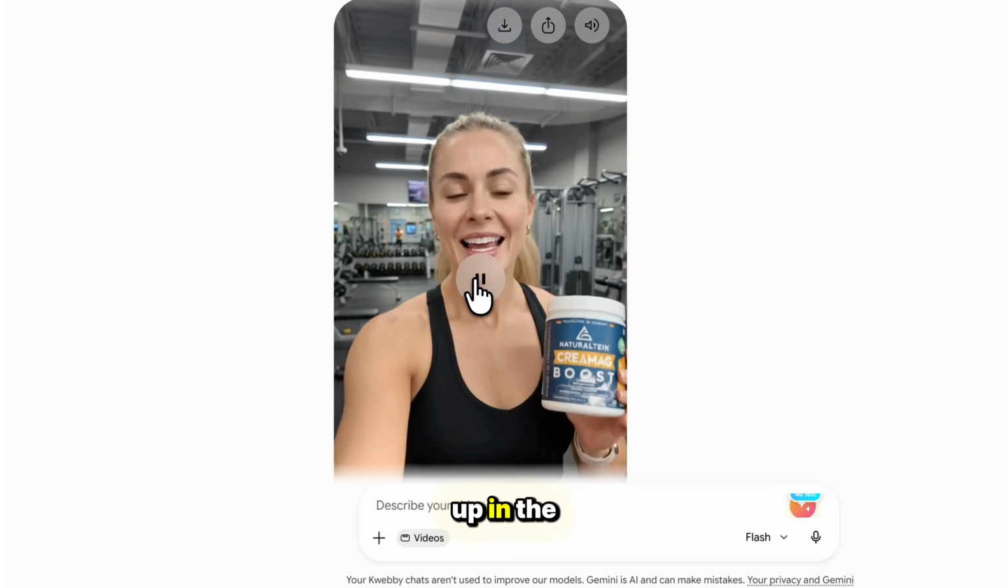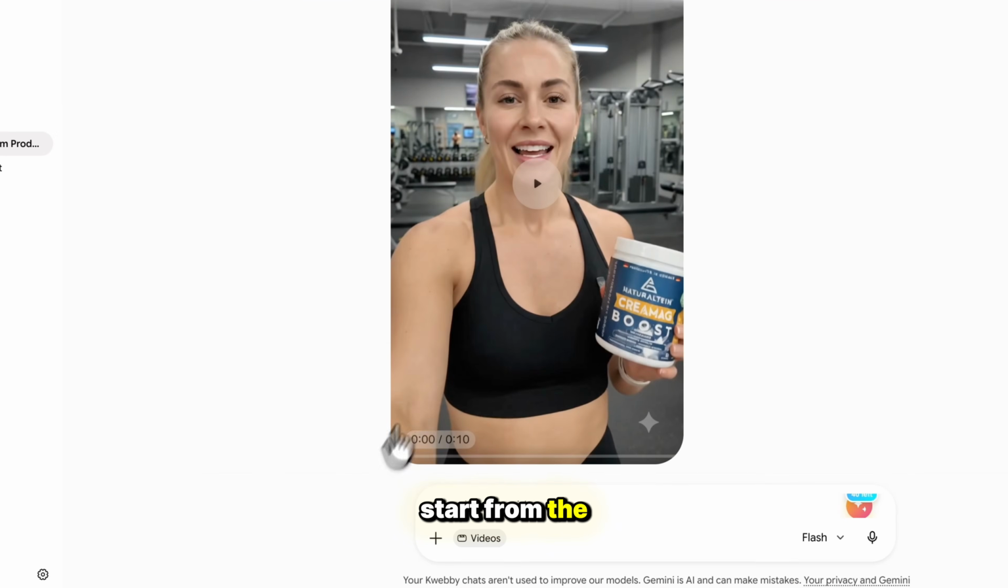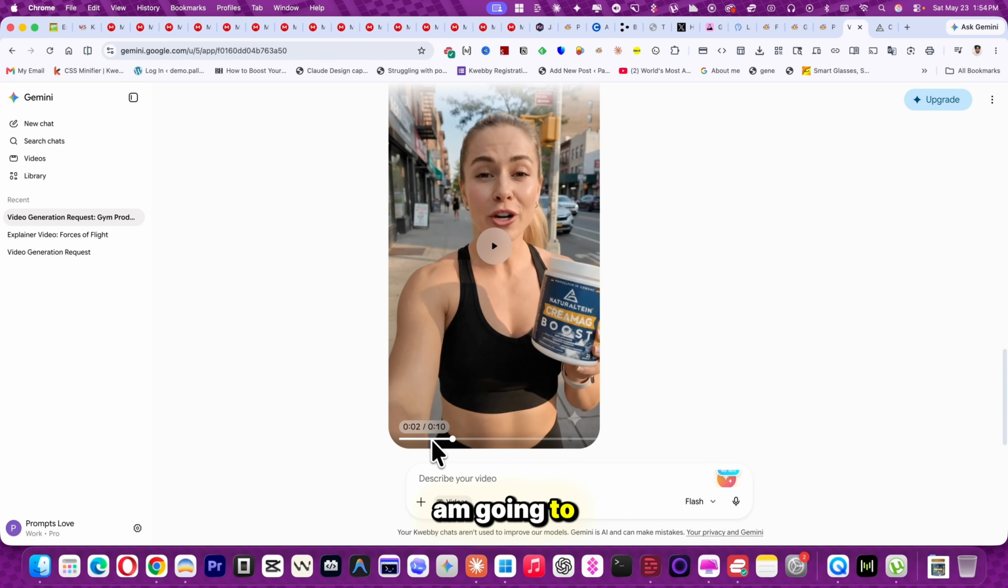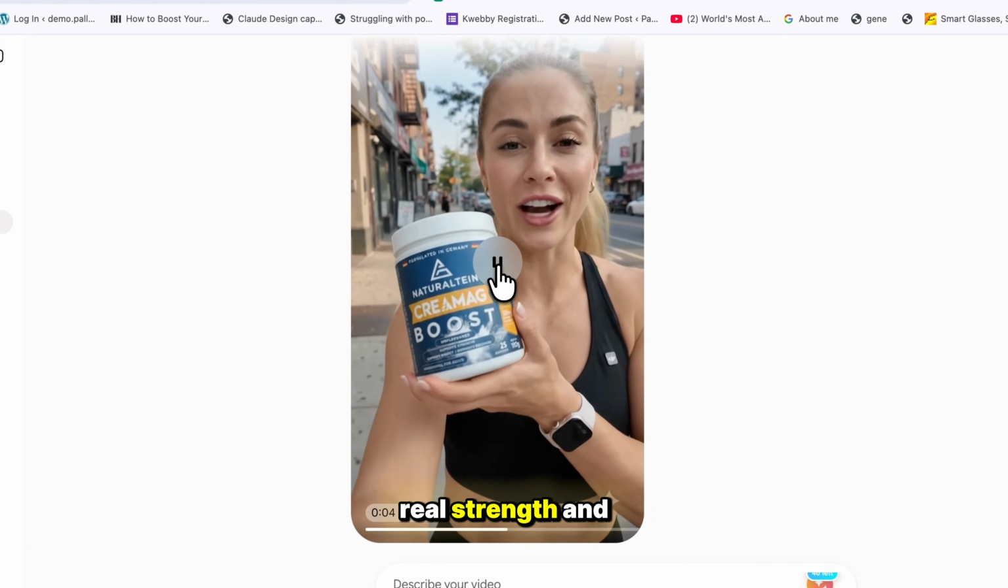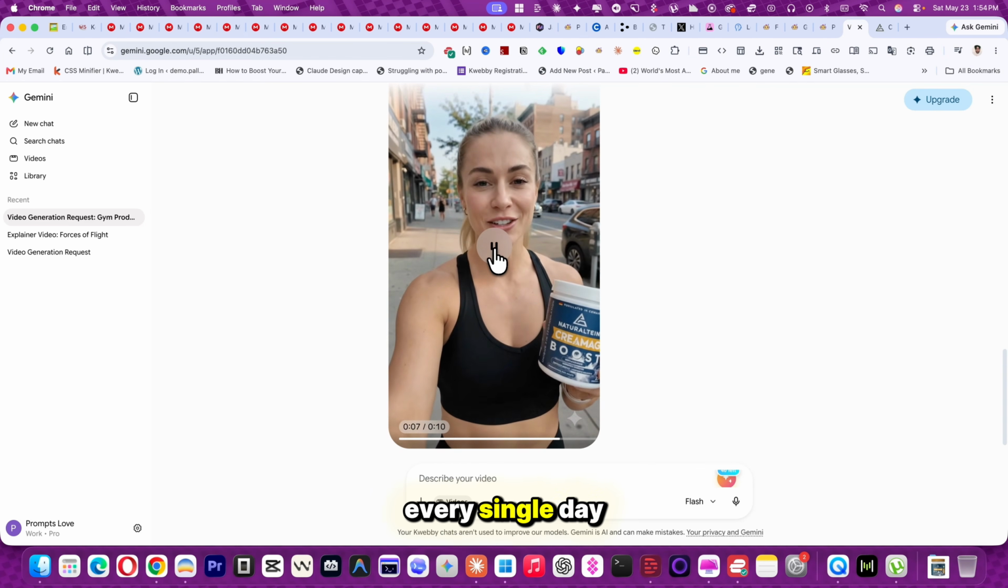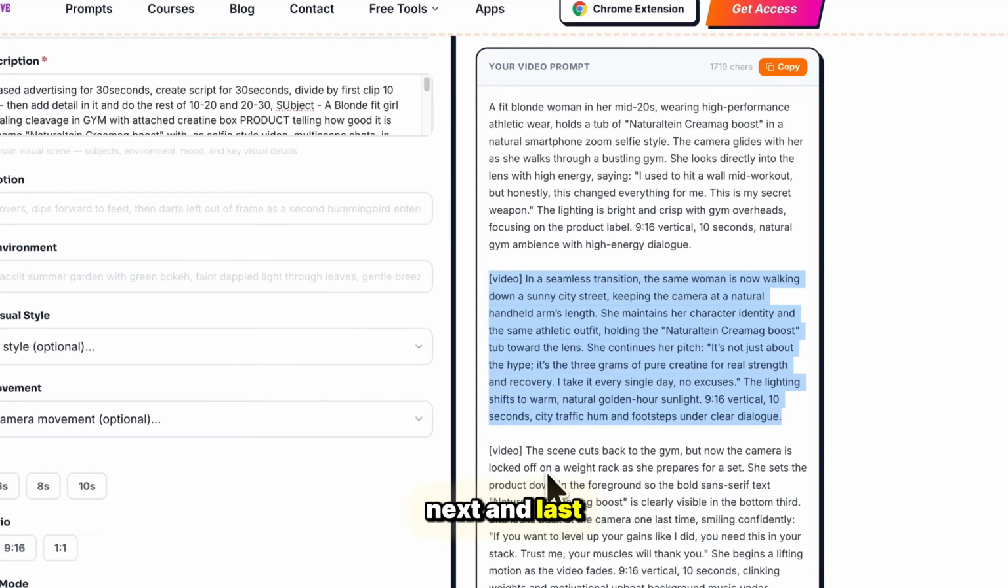So it messed up in the first second. I can start with this cut. About 1 second, I can delete the previous one because it still starts from there, that's where I am going to cut that. Rest of the clip is great. Pure creatine for real strength and recovery. I take it every single day, no excuse.